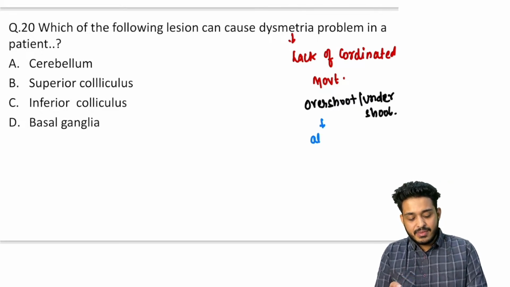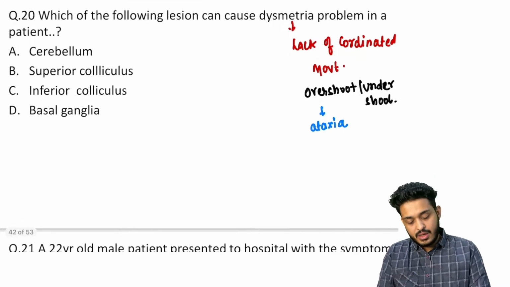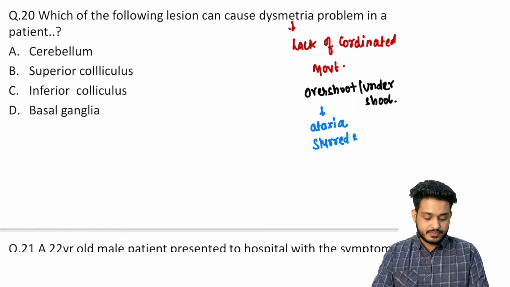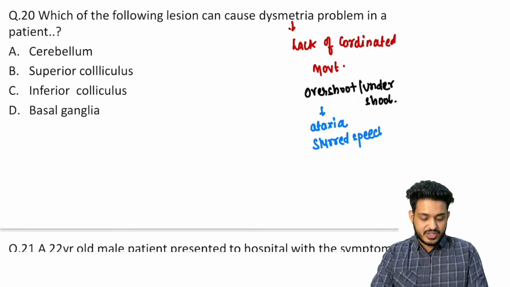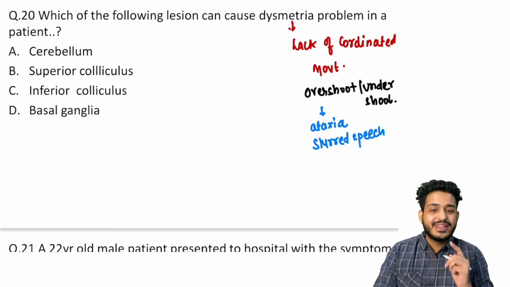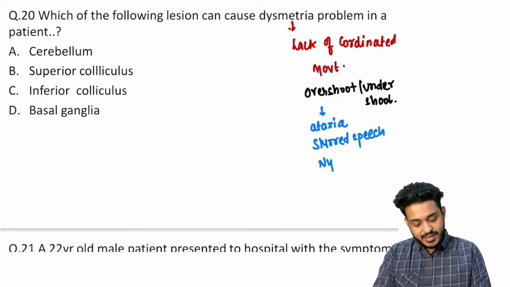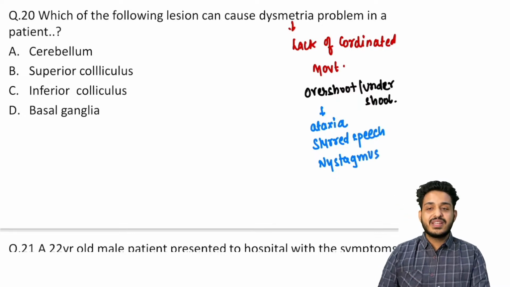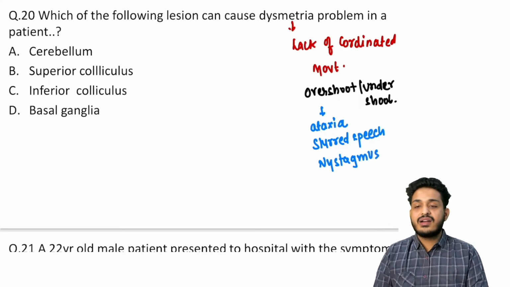There will be some other symptoms, like ataxia can be there. If the patient is trying to speak, he will have slurred speech. When you look at the eyes, they will be moving. That is nystagmus. Now it is very simple. Everyone try to answer. This is going to be nothing but your cerebellar disease.